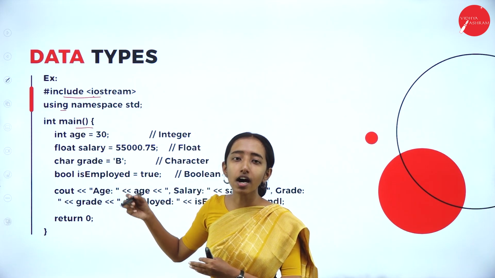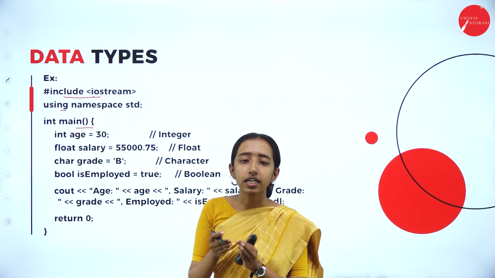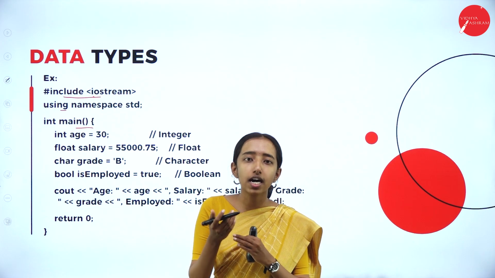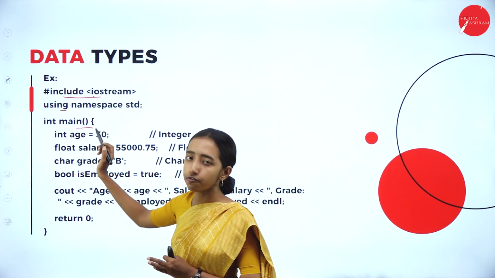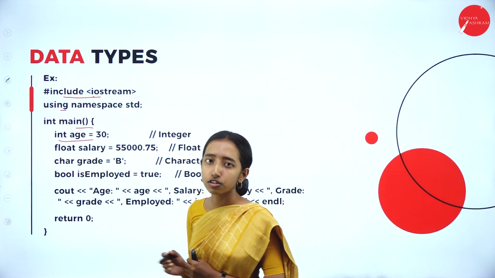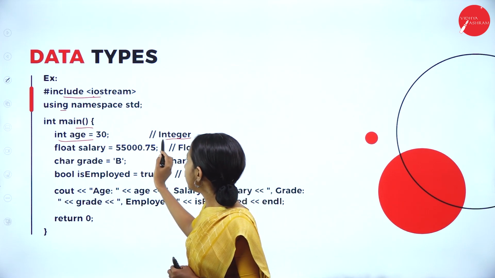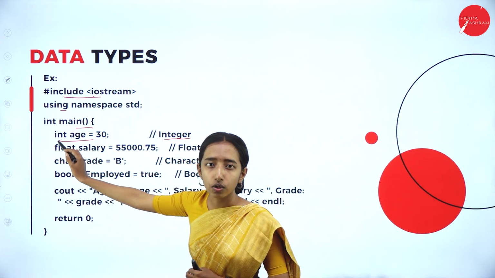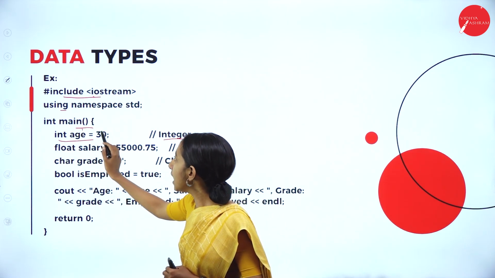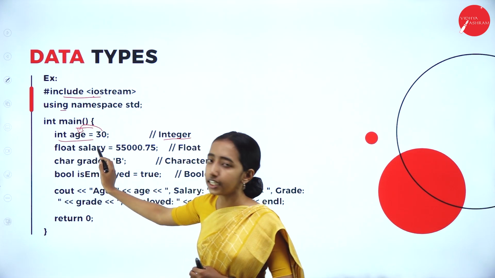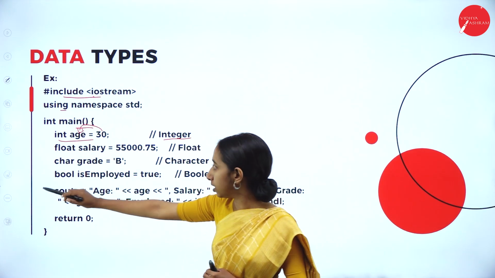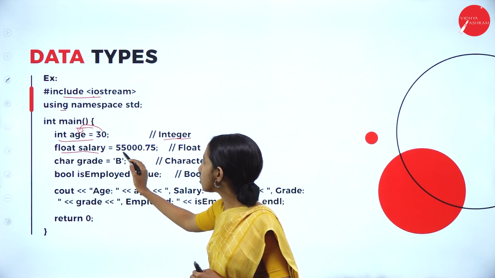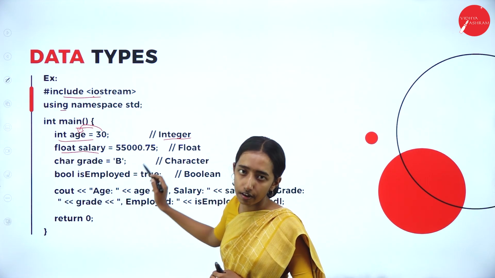So int main is the main part of a program that starts the execution. The program starts execution from the main function. Int age is equals to 30. So here, integer is the data type we are using, age is the variable, and I am assigning the value 30 to the age variable. Float salary is equals to 55,000.75.